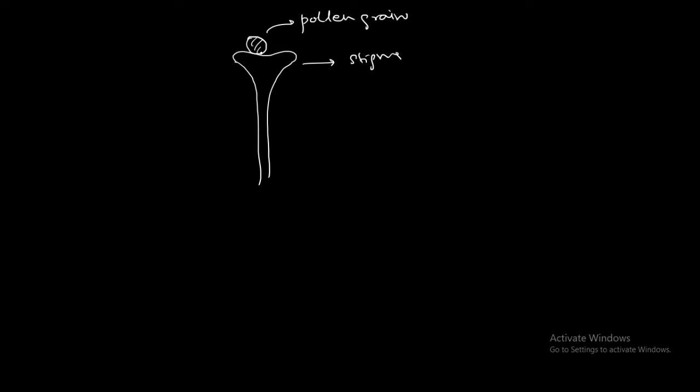So the pollen grain will sit on the stigma of the flower. This is the stigma. It will get the nutrition from this stigma, and slowly a thin tube will emerge from it. It will absorb moisture and swell, and then the pollen grain will rupture and the pollen tube emerges out, that enters the stigma and style and reaches the ovary.